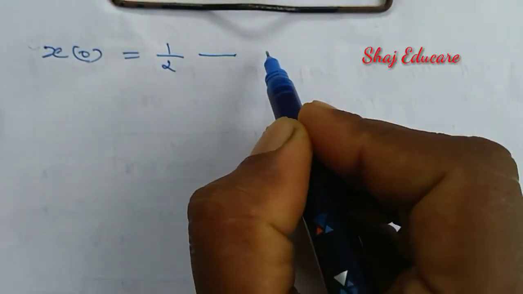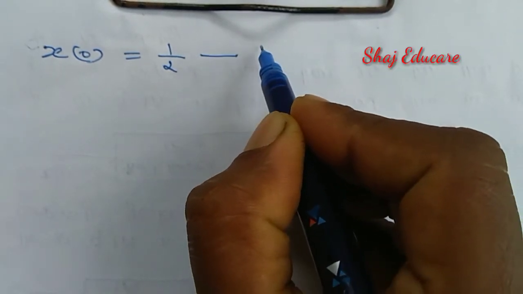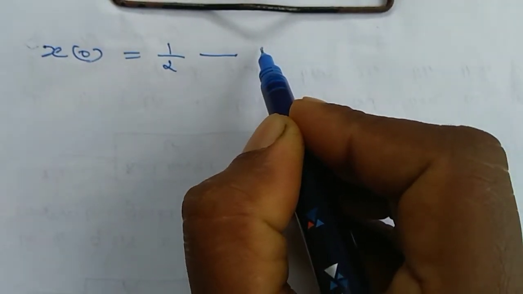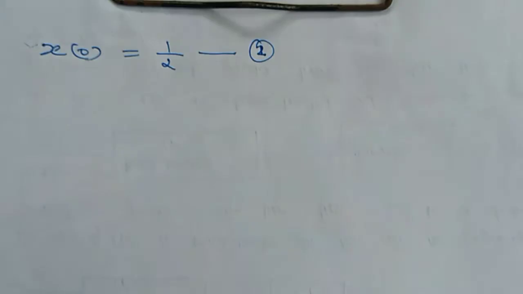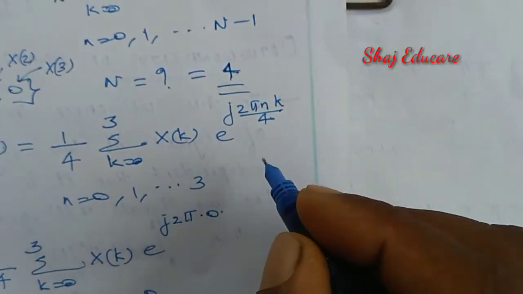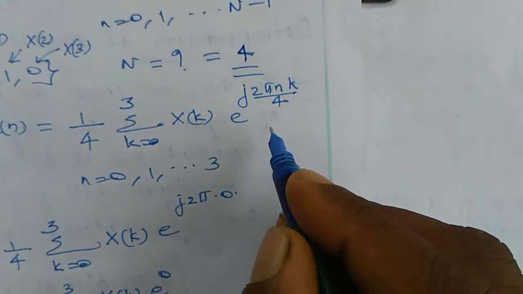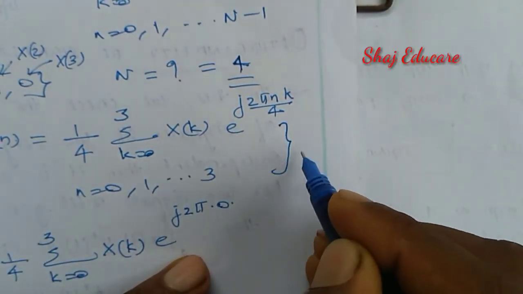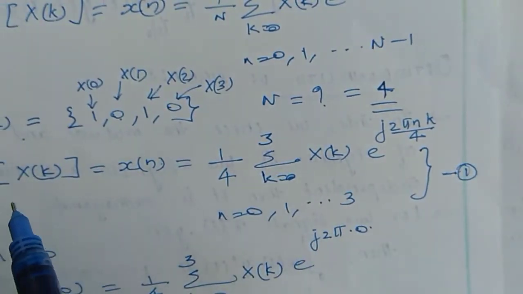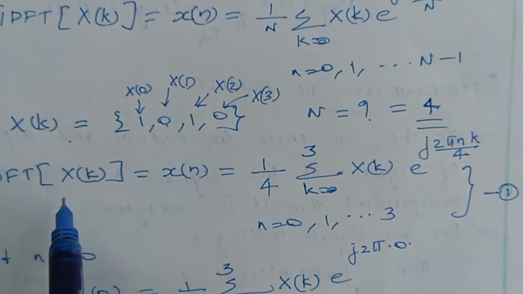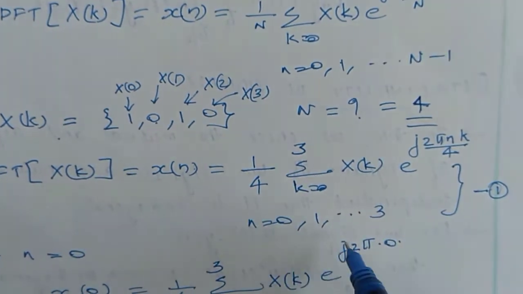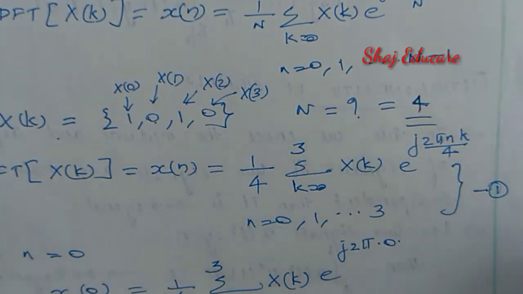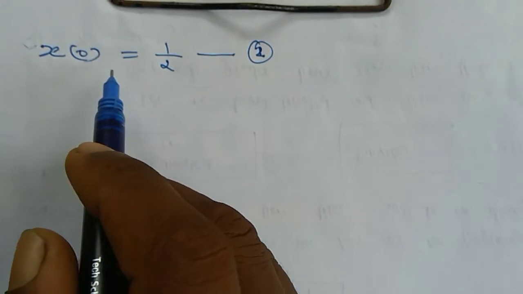That is x of 0, that is equal to 1 by 2. Okay, let us mark it as equation number 2. Then I forgot to put the equation number 1. Let us mark this equation as equation number 1. This one, IDFT of x of k is equal to x of n is equal to. Let us mark this equation as equation number 1. Okay, right? Now we got x of 0.